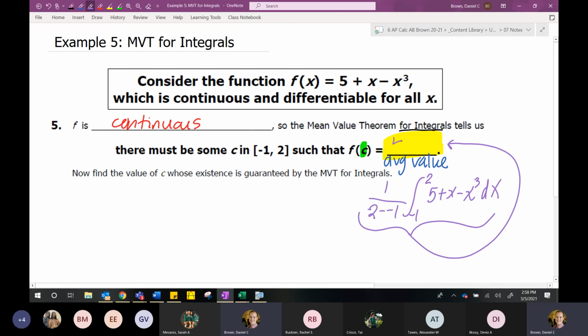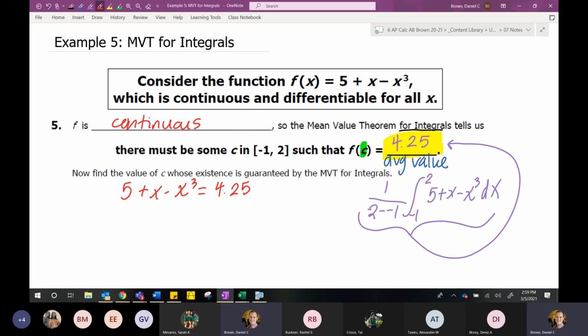And that is the first part to it. Sometimes the question might ask you just to stop there. Hey, what is the value that f of c would have to be equal to? To take it further, it might say, find the c value, find the value of x that makes that equation true. So the equation that we will be solving is when the function is equal to the average value. The biggest mistake I see with this is some students try to do when the derivative is equal to the average value, but again, we're doing when the function itself is equal to the average value.